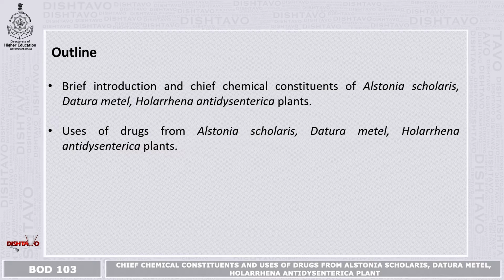Brief introduction and chief chemical constituents of Alstonia scholaris, Datura metel, Holarrhena antidysenterica plants. Also the uses of drugs from these plants.